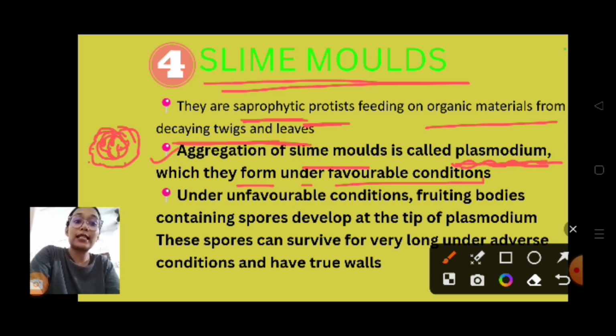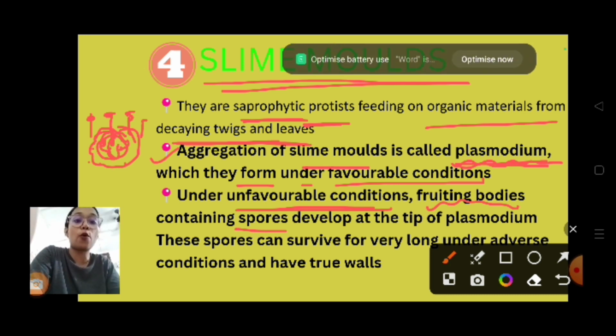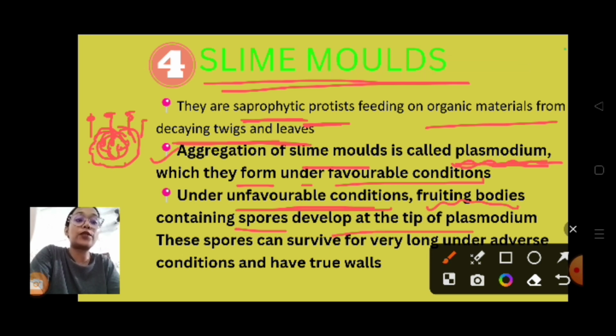Getting it? But in case of unfavorable conditions, you can see a fruiting body coming up through the plasmodium like this. Under unfavorable conditions the fruiting body will contain spores. Then it develops at the tip of the plasmodium. We have already discussed that: at the tip of the plasmodium, the fruiting body arises.